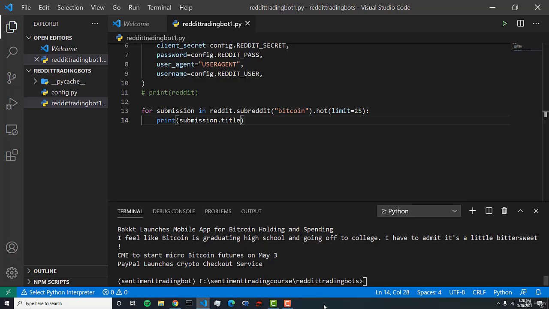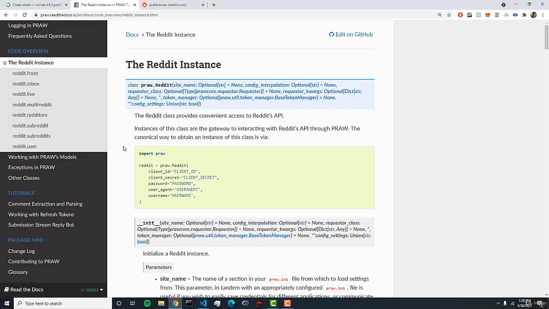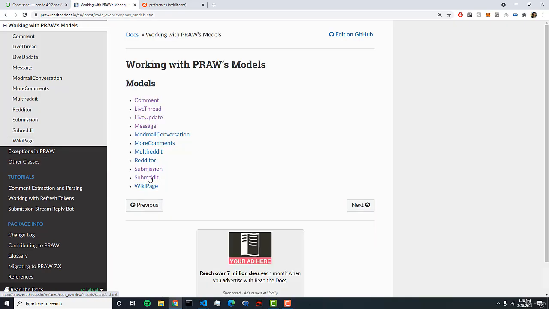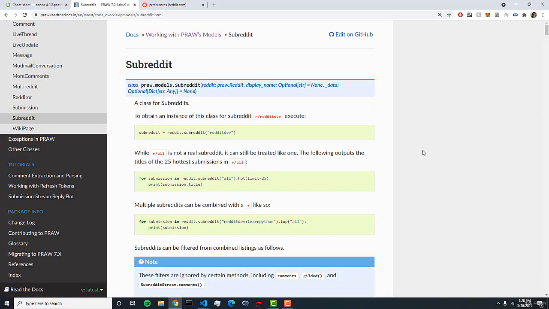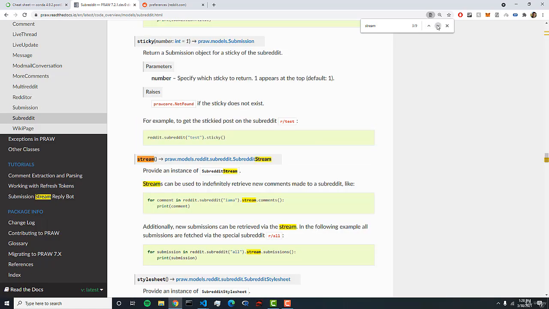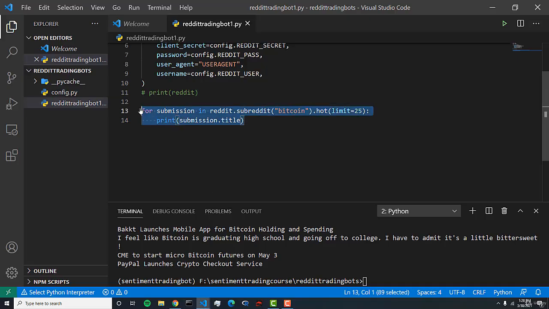So in order to stream comments, we can head back to the documentation, and I want to go into the working with PRAW models, and in here, let's go to the subreddit section. Now in this subreddit section, I'm going to do Control F, which allows me to find any keyword on this page, and I'll look for the word stream. Now it's showing me this, but that's not what I want, and let's keep going down, and here we have a stream method. And so we can stream using this code right here. So let's just copy it and let's paste it here.